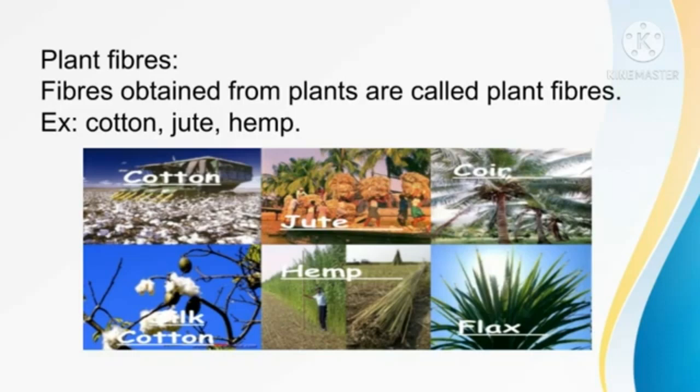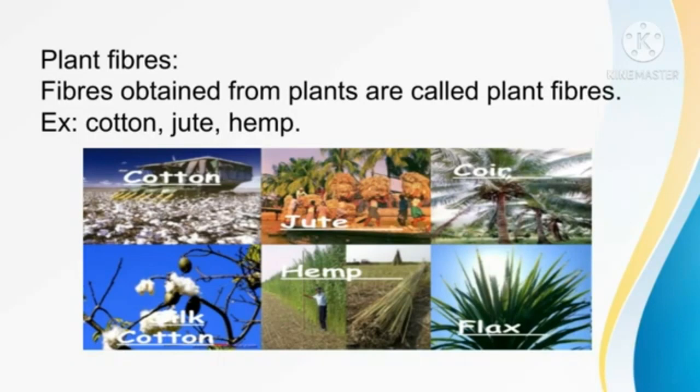Nowadays, linen cloth is very famous. This linen is obtained from a flax plant. Plant fibers are made up of cellulose.